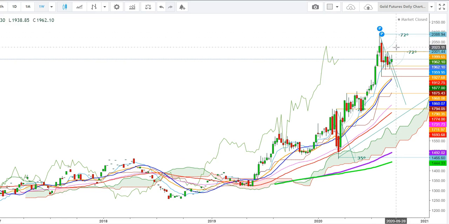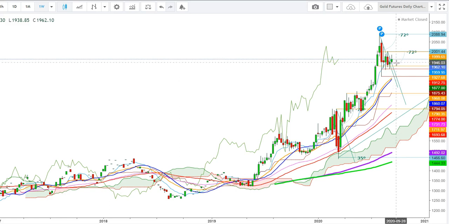But here I find that if the gold futures are not able to breach the immediate resistance at the level of $2024, we'll see the gold futures take a sharp downward move from these levels, and during this fall the gold futures may remain very bearish.